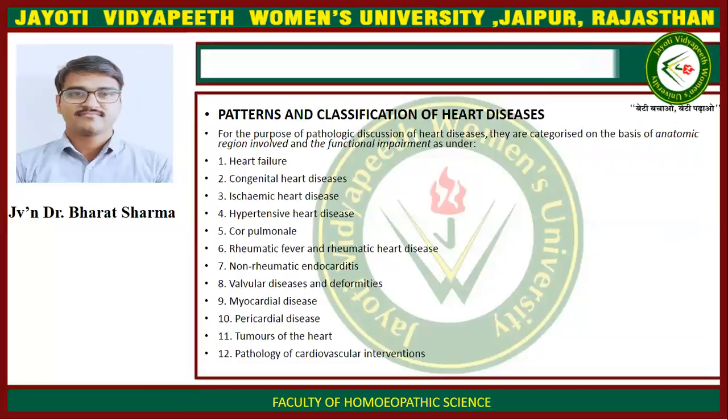Pattern and classification of heart disease. For the purpose of pathologic discussion, heart diseases are categorized on the basis of anatomic region involved and the functional impairment as under. First is heart failure, congenital heart disease, ischemic heart disease, hypertensive heart disease, cor pulmonale, rheumatic fever and rheumatic heart disease, non-rheumatic endocarditis, valvular disease and deformities, myocardial disease, pericardial disease, tumors of the heart, and pathology of cardiovascular intervention.